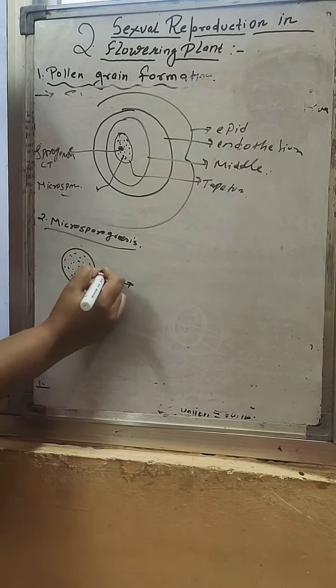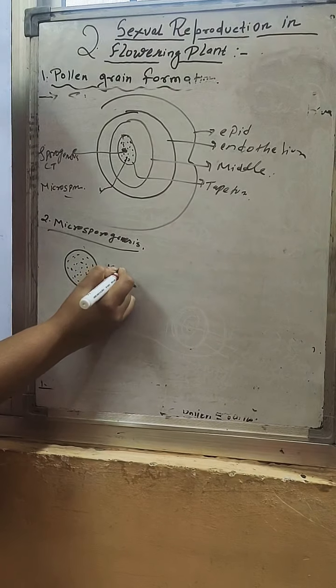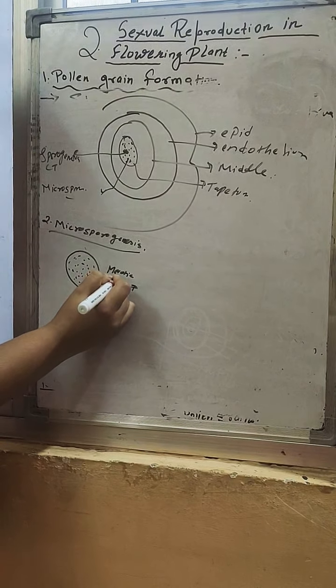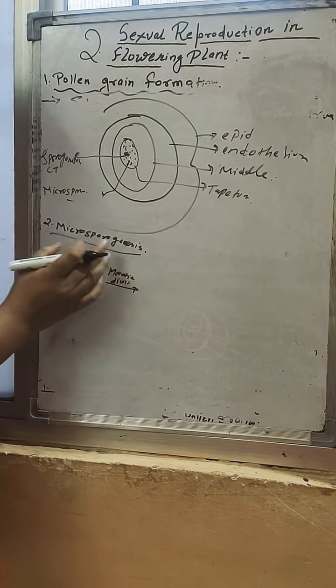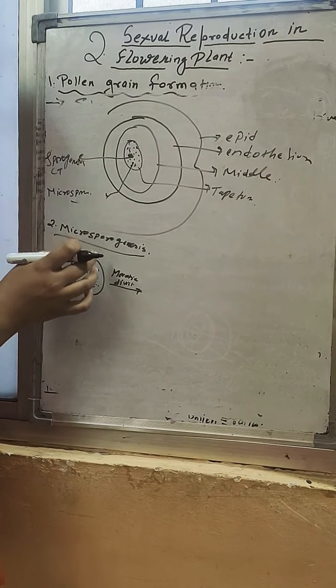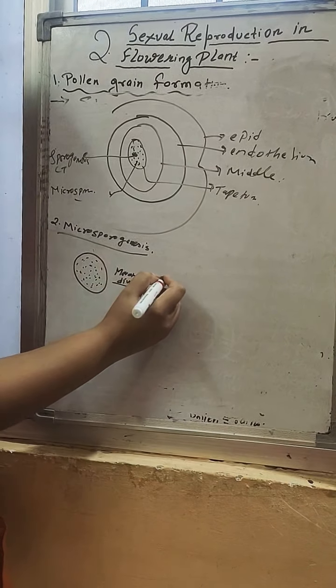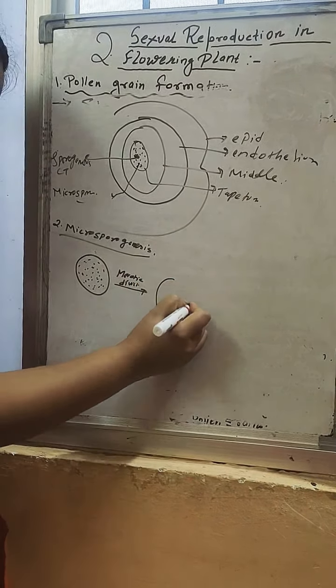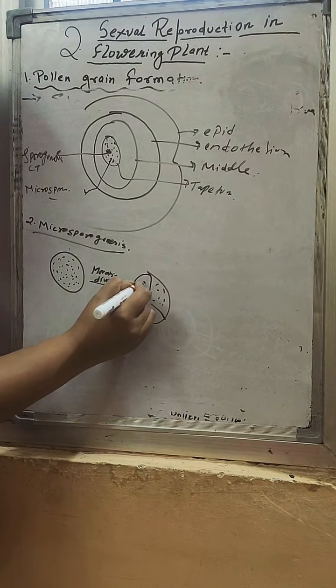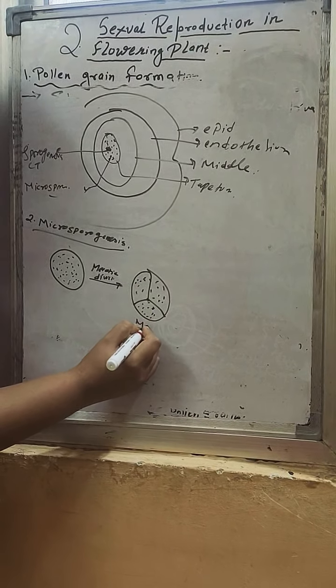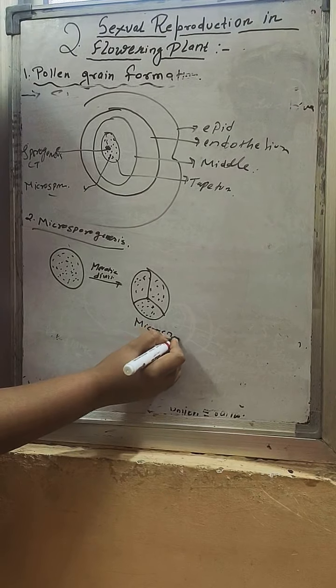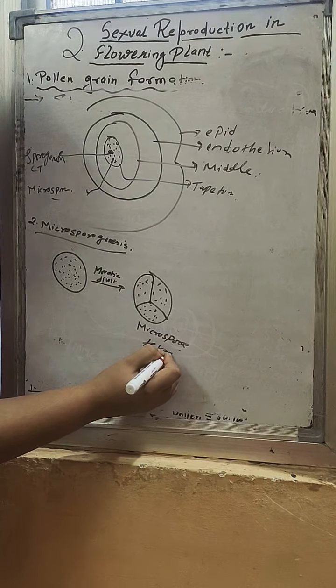After the meiotic division, this pollen mother cell or microspore mother cell will form the microspore tetrad. By their meiotic division, they form the microspore tetrad.